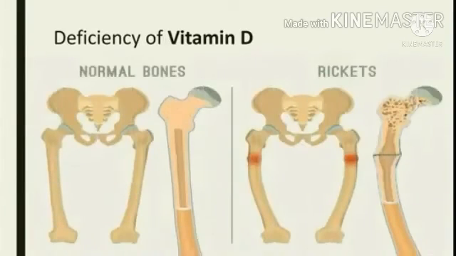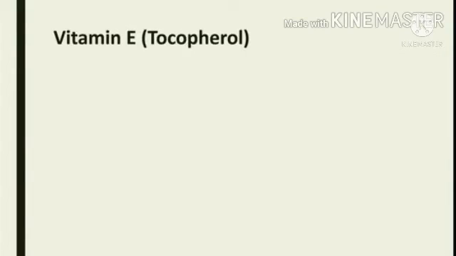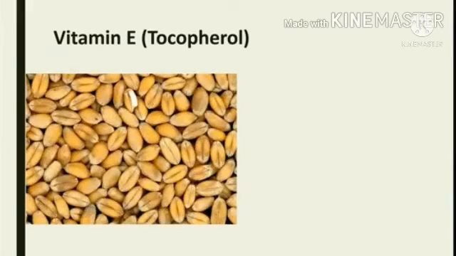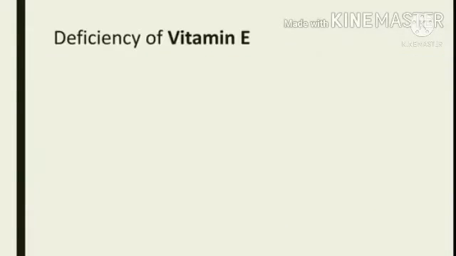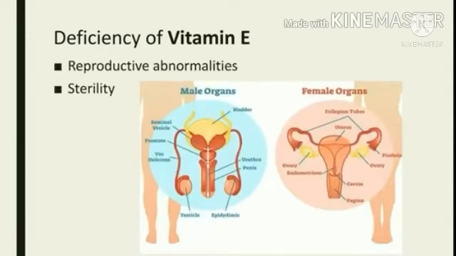Deficiency of vitamin D leads to a condition known as rickets. The symptoms of rickets are bow legs, defective ribs, development of pigeon chest. The next vitamin is vitamin E. Vitamin E is also called tocopherol. The sources of vitamin E are whole wheat, vegetable oil, meat and dairy products. Deficiency of vitamin E will lead to reproductive abnormalities and sterility, where men and women will not be able to bear children.